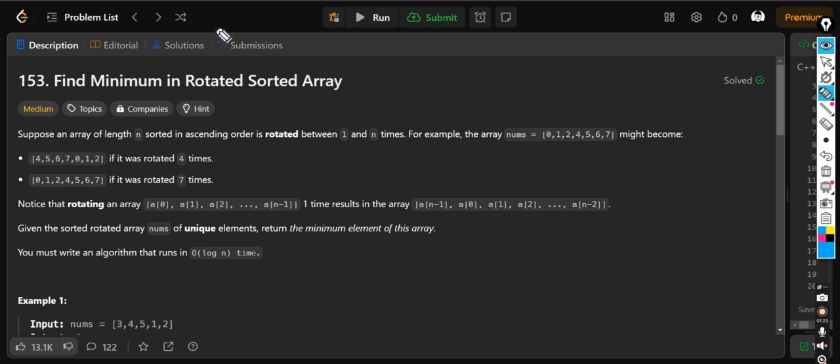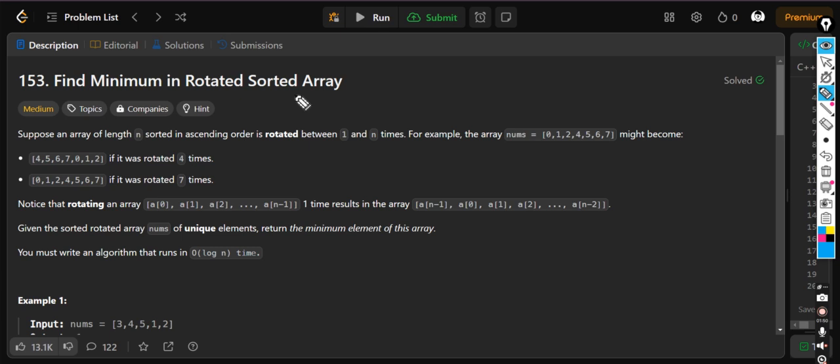So friends, find minimum in rotated sorted array. We have seen many approaches to find the minimum number. We can find it by using sorting. We can find it by using two pointers. We can find it by considering the first element as the smallest and checking throughout the array. That is O of n complexity. Yes, it is optimal without using any extra space.